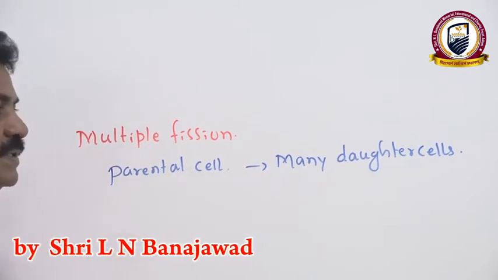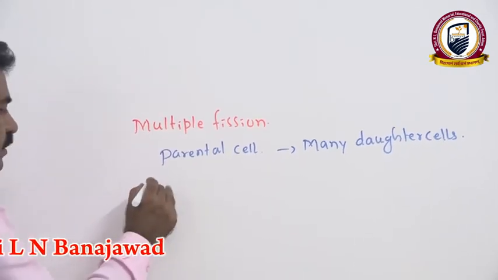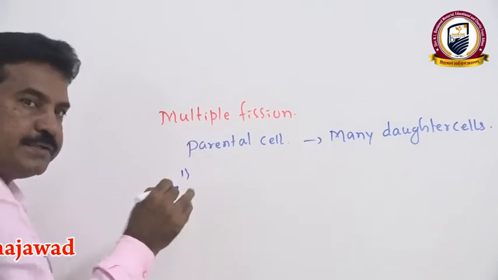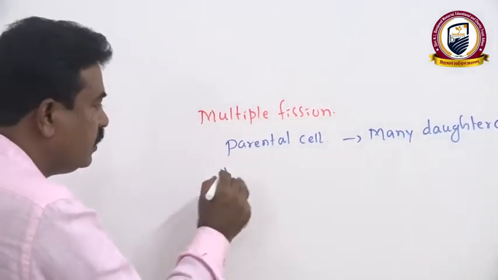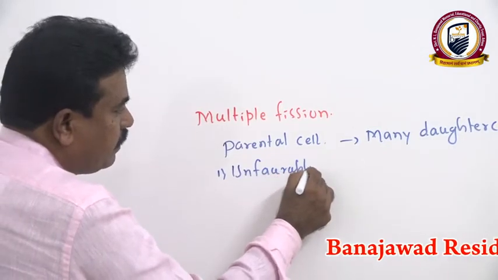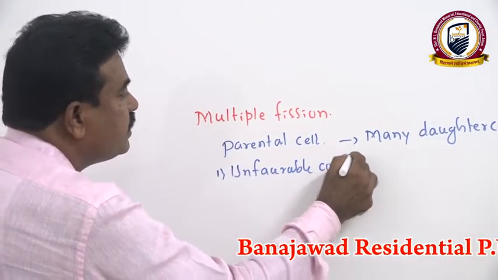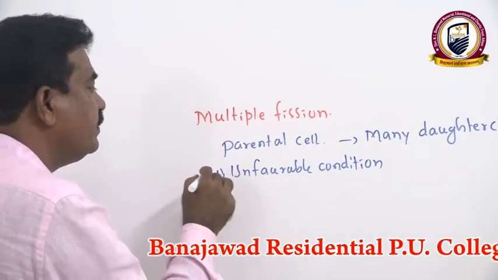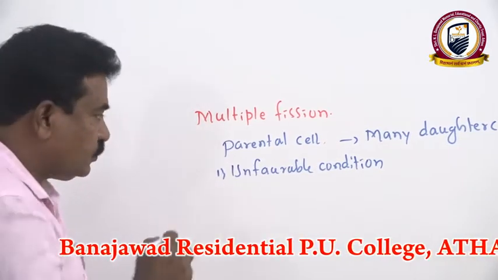We see it very rarely, again in unicellular organisms, under unfavorable conditions. Therefore, that is a major difference between binary fission and multiple fission.